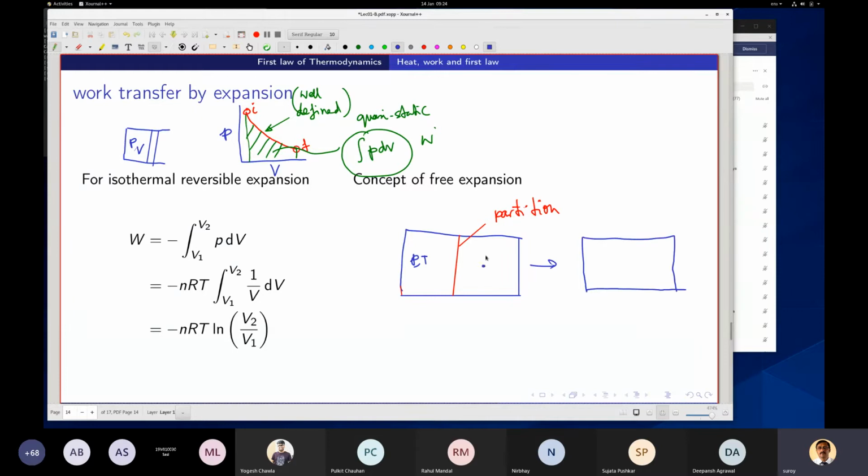Initially you have vacuum on this side. So you have P, T and you have vacuum here. Now I remove the partition. This is an example of free expansion.